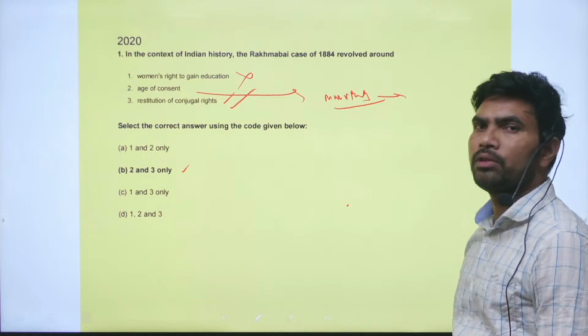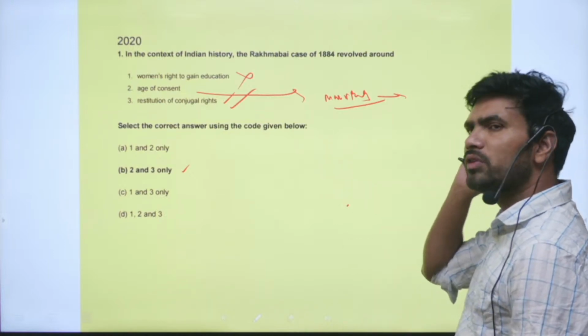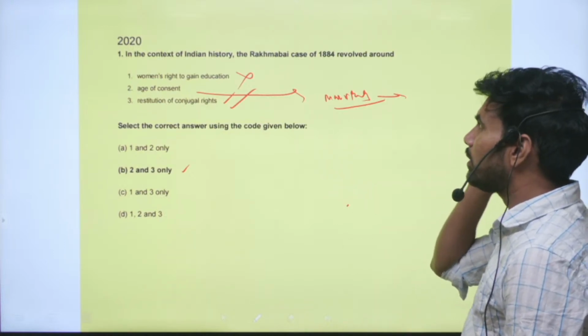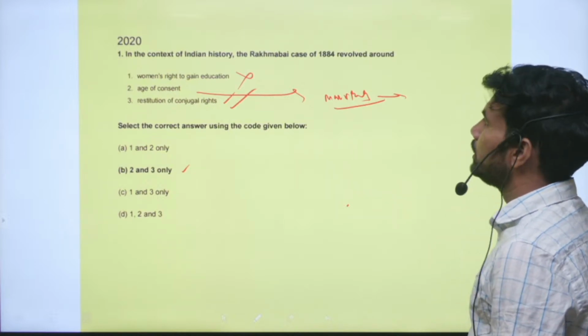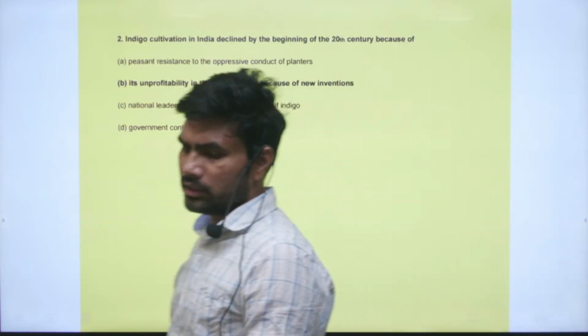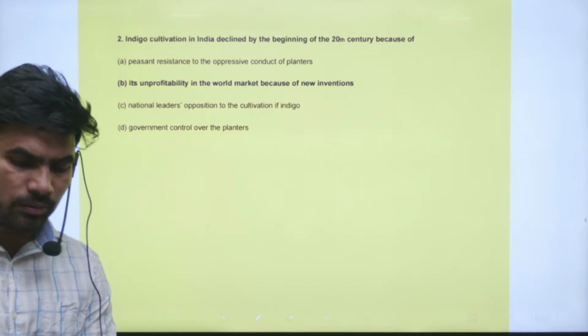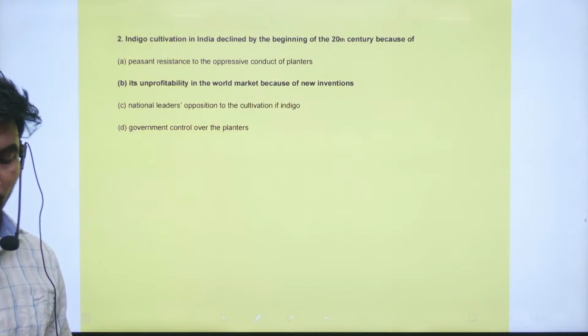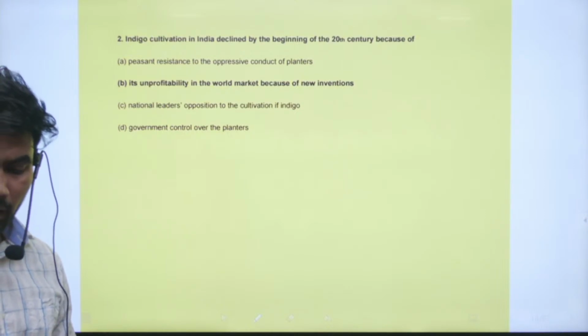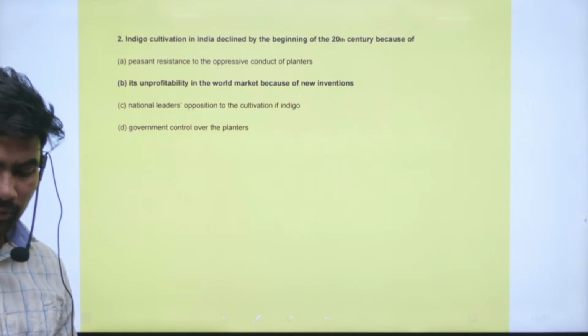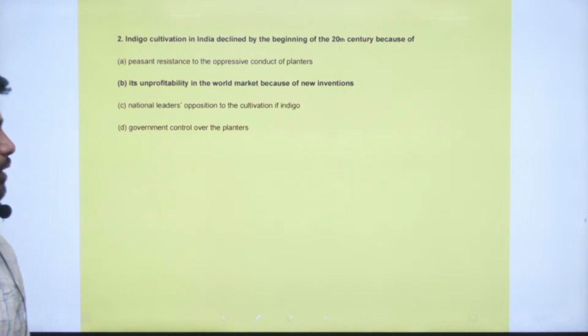So comparatively, this is a very tough question. It is very difficult to know about these types of incidents. Still, you should be in a position to answer these types of questions also. Right. Next: indigo cultivation in India declined by the beginning of the 20th century because of which of the following.